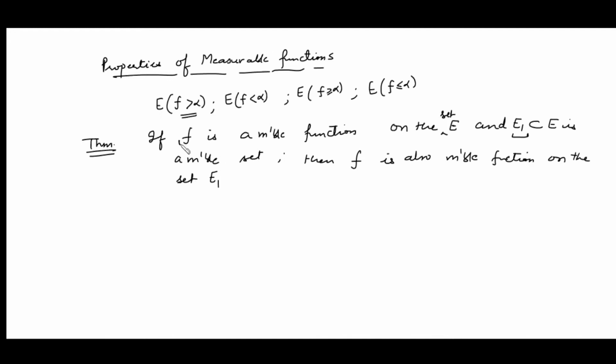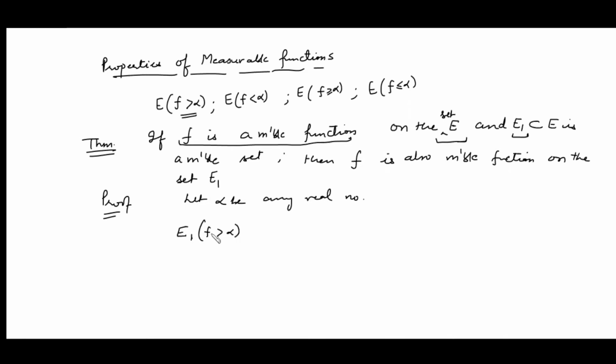So what is given to us? Given that f is a measurable function defined on a measurable set E, and if we choose any subset of E which is also measurable, then f is also measurable on that subset E1. Now just see, let alpha be any real number. What do we want to show? We want to show that the set of x in E1 where f is greater than alpha is measurable, right?